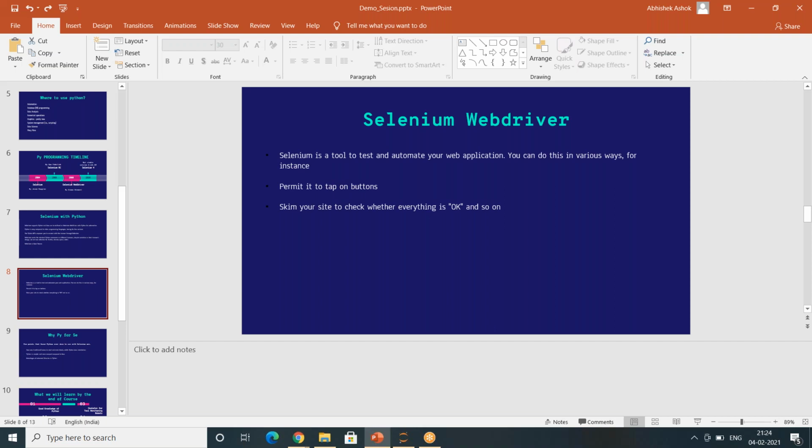So the good part about Selenium and Python is that you can do automations that in turn will reduce the human resource count. And if you are using some third party applications, you can replace those and build your own Selenium with Python automations, which will in turn help you out.